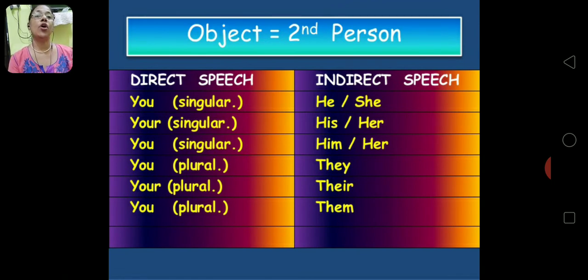Second person object. You will change to he, she. Your will change to his, her. You will change to him, her. Singular. You plural will change to they. Your plural will change to their. You plural will change to them.